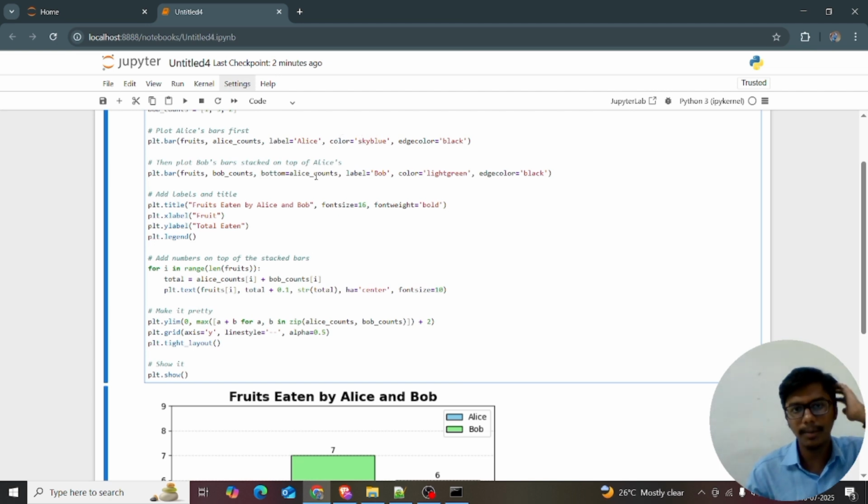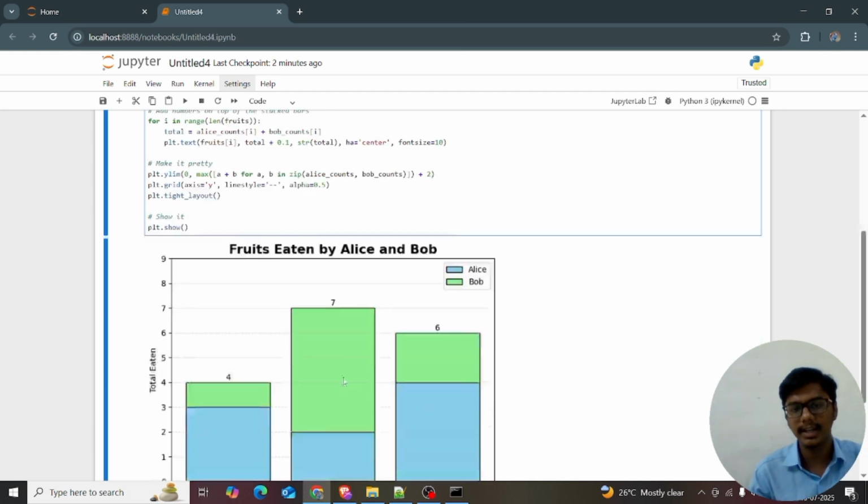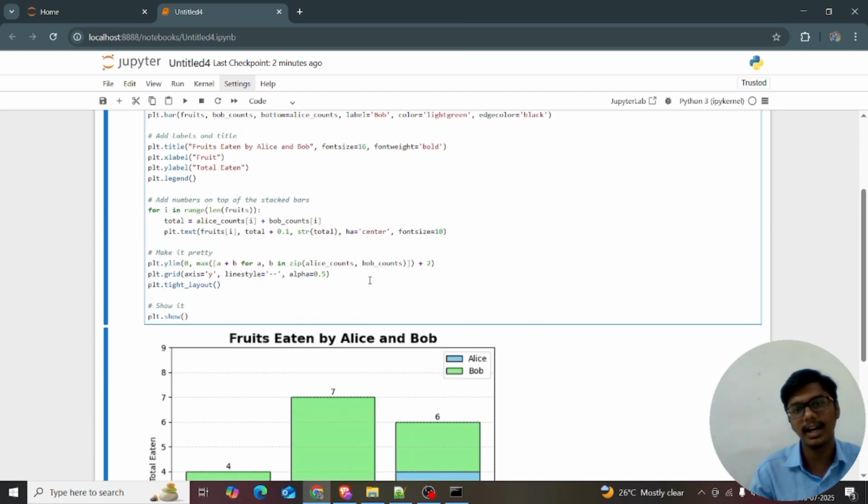So bottom is equal to Alice counts and color is equal to light green. I'm just giving the edge color, which means this color, and alpha is equal to a number you can play with. Then I initially use plt.title, giving the title "Fruits eaten by Alice and Bob".